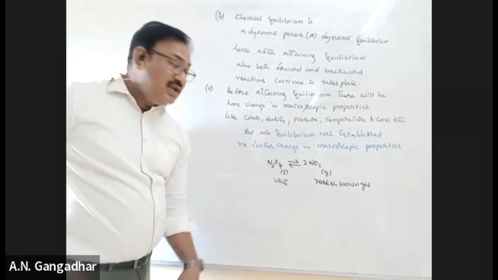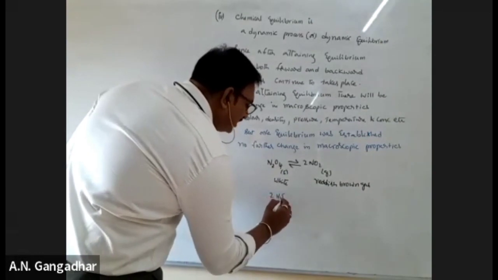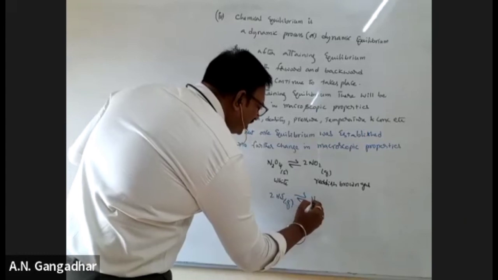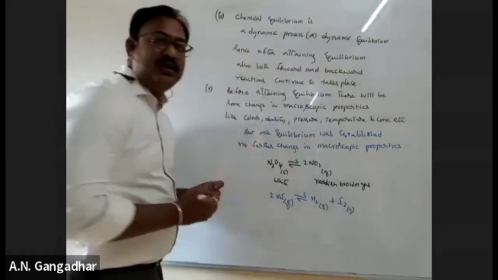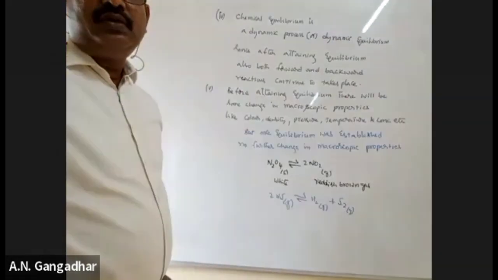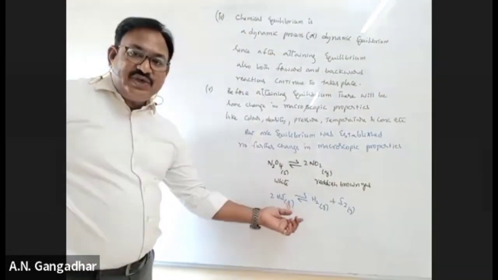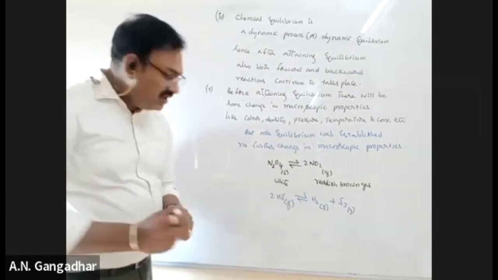And one more example of the same type: 2HI in equilibrium with H2 gas plus I2 gas. Here again the same thing.